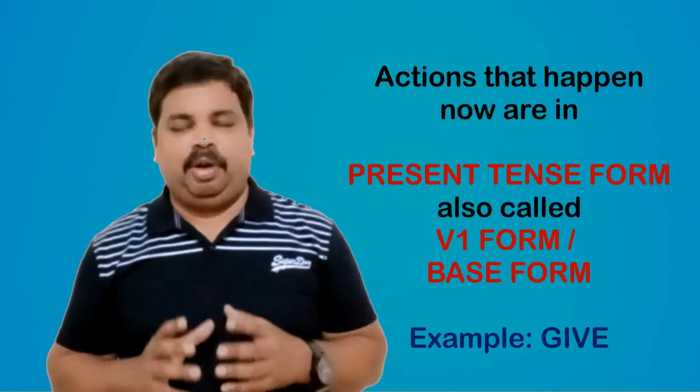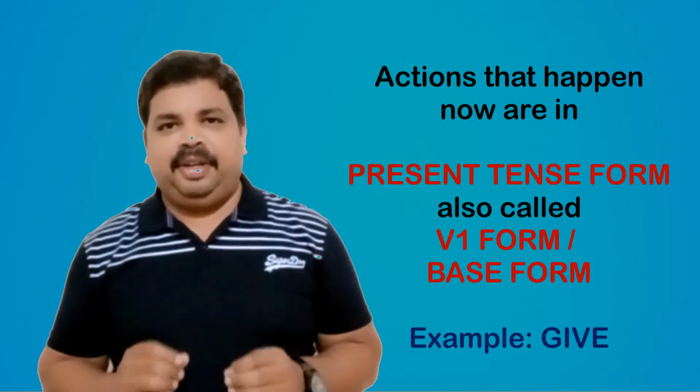We understood that the first classification, the main verb or principal verb or lexical verb, is simply the action word. When it is an action, it has to have a time related to it. An action must have happened at some time. It may be in the past, present, or future. So times are associated with actions. Whatever we do now is the present form. So all the action words that we listed so far, run, jump, etc., are the present form of the verb, which we call V1. This is the first form, or the root form, or the present form. So V1, we call it verb 1 form in English grammar.